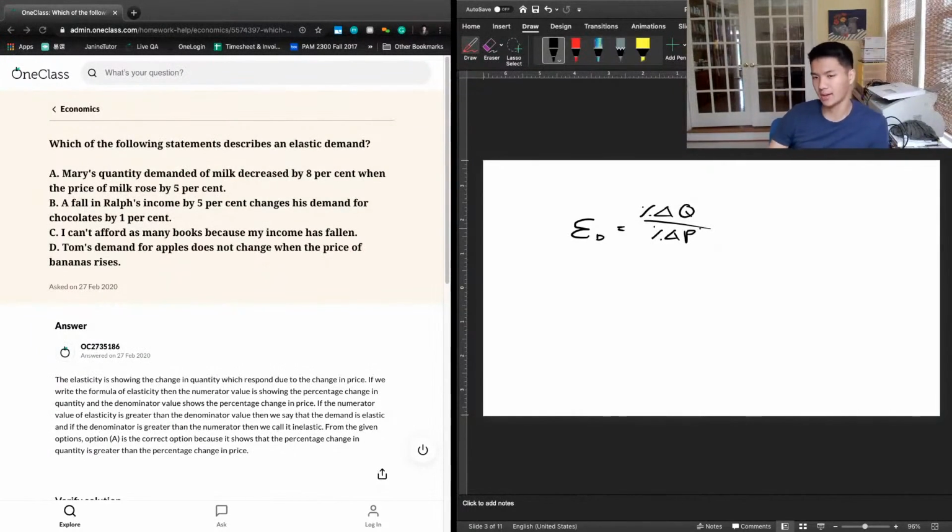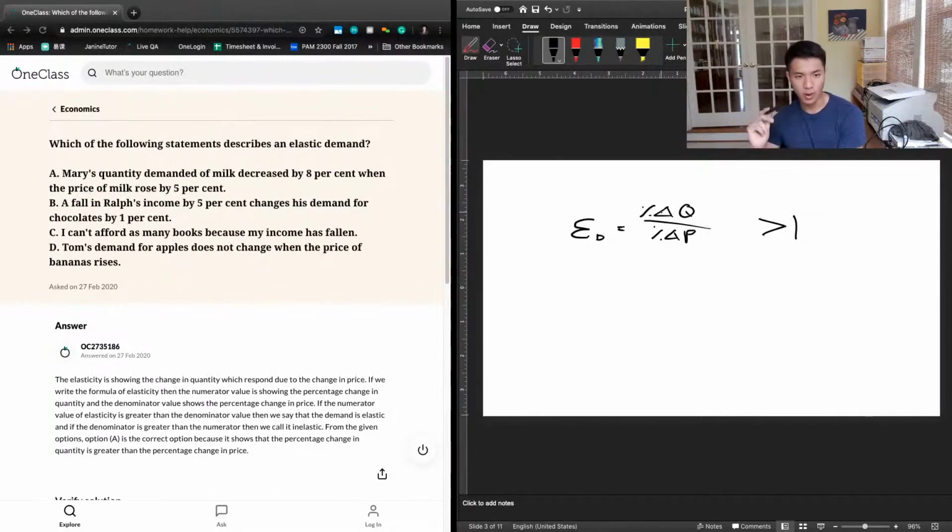And elastic demand is a version of this where this expression is greater than 1. And what that means is that, if you look at the equation, the percentage change in quantity has to be greater than the percentage change in price for the elasticity coefficient to be greater than 1. And so what does that mean in words? It means simply that a price change causes a disproportionately large change in quantity demanded. And that's what we're looking for. So let's take a look at the answer choices to see what matches up with that prediction.